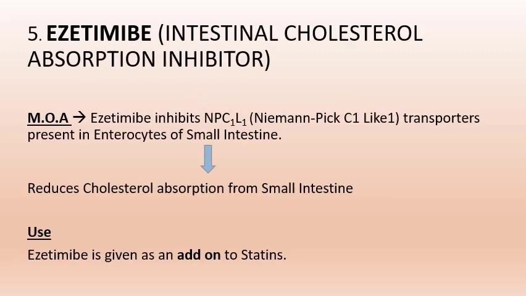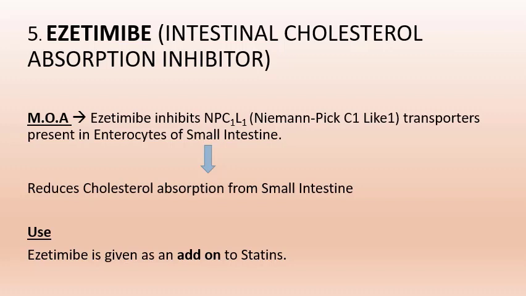Next drug for the treatment of dyslipidemia is ezetimibe. Ezetimibe is intestinal cholesterol absorption inhibitor. Mechanism of action of ezetimibe: ezetimibe inhibits NPC1L1 transporters, which are present in enterocytes of small intestine.